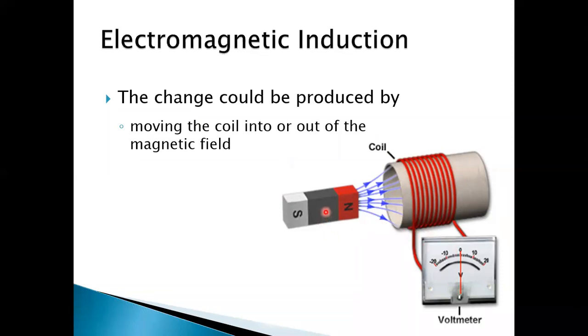So as long as this bar magnet is kept at rest, there will be no deflection in this galvanometer. But as soon as you move this into or out of the cylinder, you will see that the pointer of the galvanometer would deflect. So let us check out these activities.